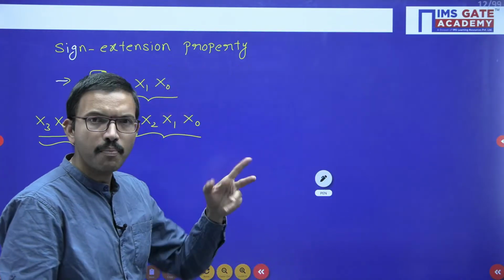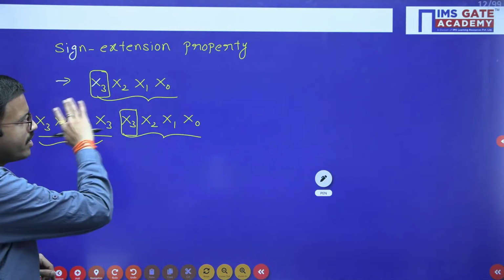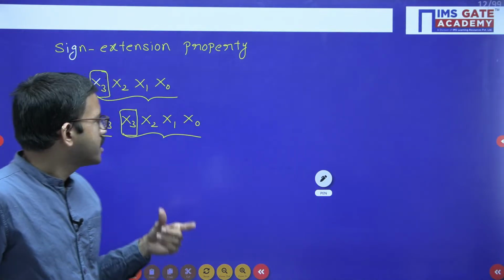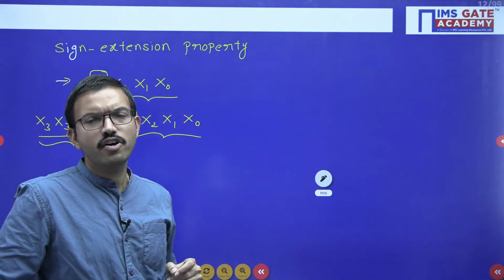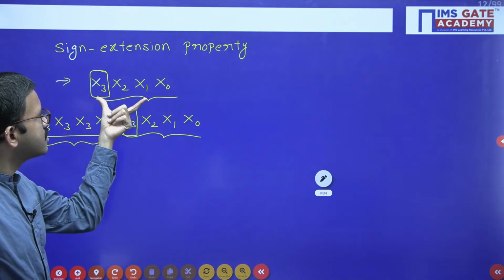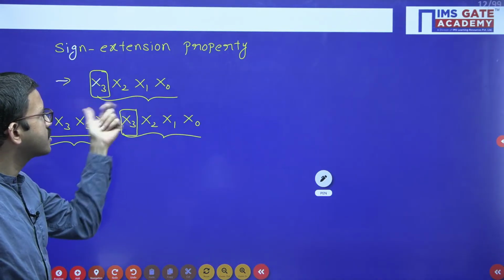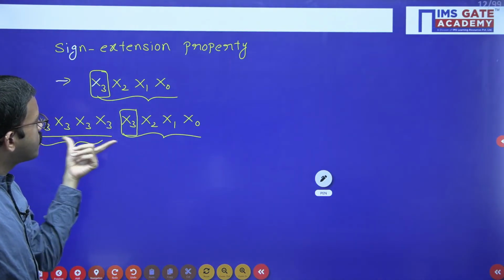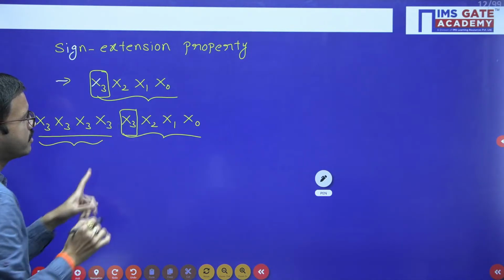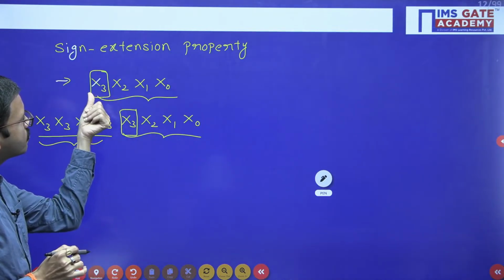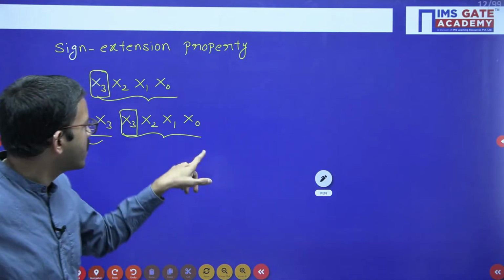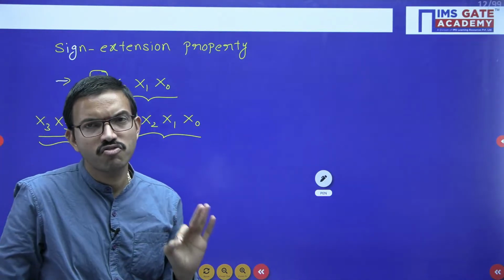And similarly you can apply it in reverse. Suppose they have given one very long binary number like this, and they specify that this number is represented in 2's complement form and they are asking for the equivalent value. This entire number is same as this number, because you can observe here you have x3 total 4 times and then a 5th time, but here x3 is there only one time. So for this number, whatever the decimal equivalent you get, and for this number, both will give the same answer.